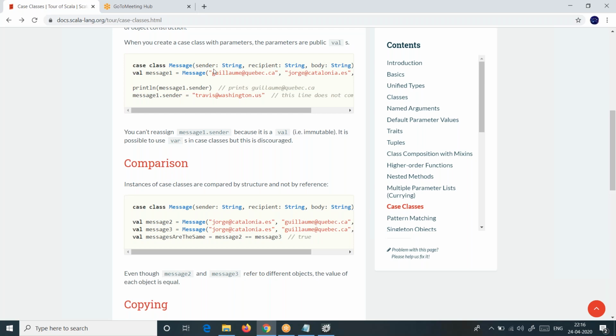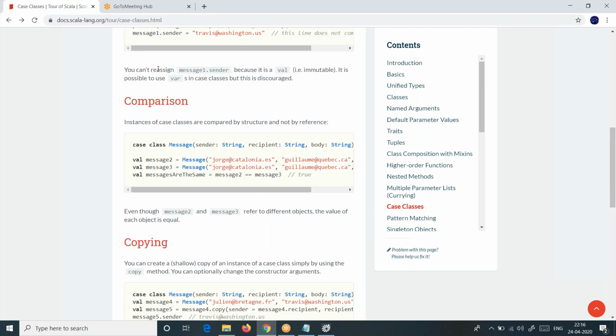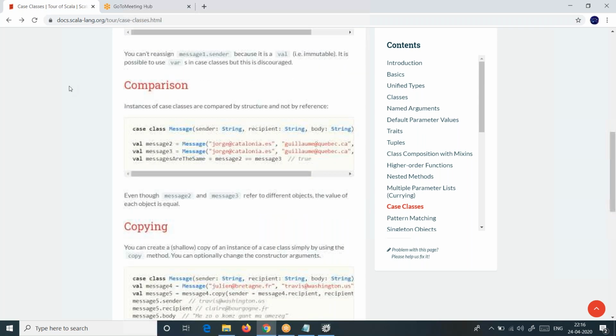Okay, you can also, what is that? One thing, by default they are public and they are immutable. That's what they are saying. The parameters are public and val. Val means, when you declare a variable with val, they are immutable data. You don't change such variables. That's what they were saying. Anyhow, that's fine. And they were saying you cannot reassign. This story is known to you.